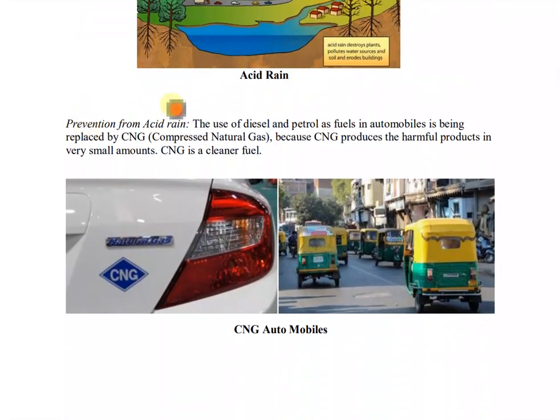Now, prevention from acid rain. The use of diesel and petrol as fuels in automobiles is being replaced by compressed natural gas (CNG) because CNG produces harmful products in very small amount. CNG is a cleaner fuel. So see, I already told you there is no ideal fuel present on Earth till now, but CNG is a cleaner fuel than diesel and petrol because diesel and petrol release sulfur dioxide and nitrogen dioxide, which cause acid rain.